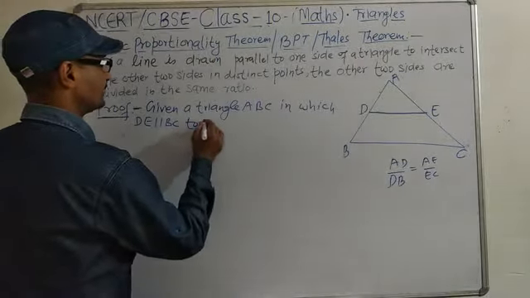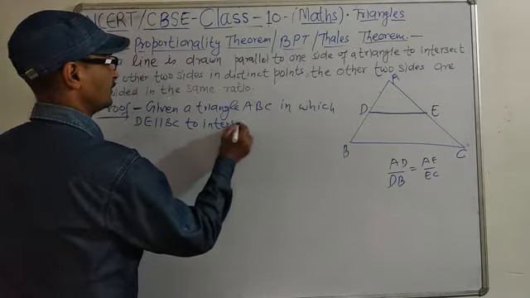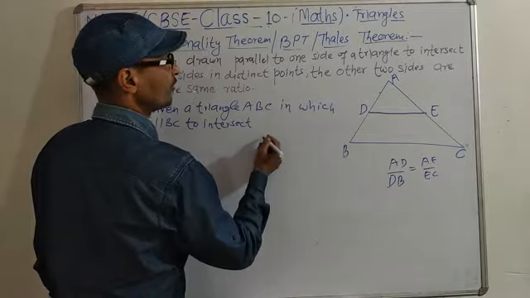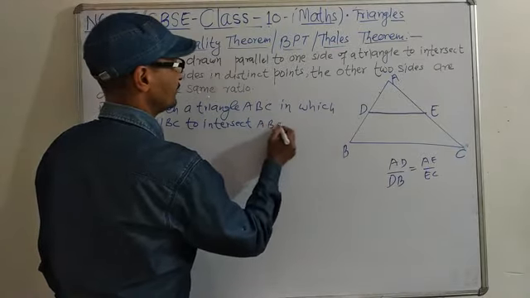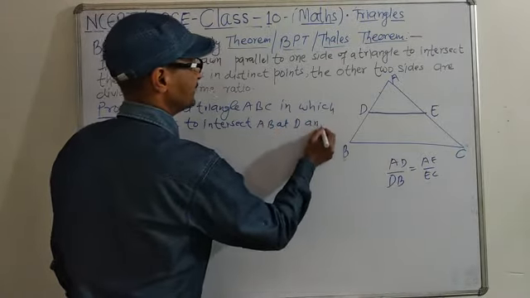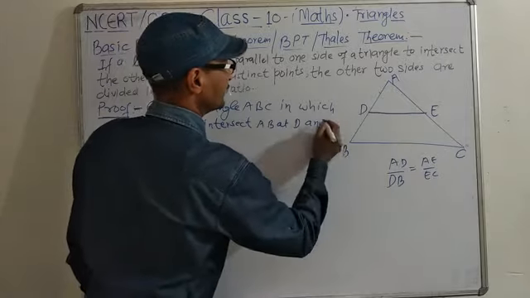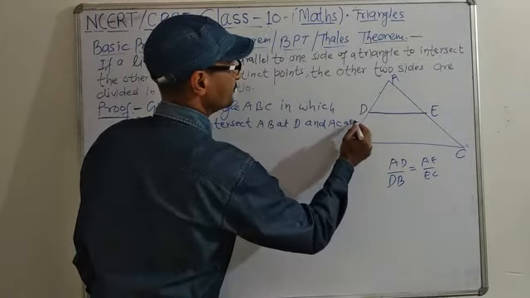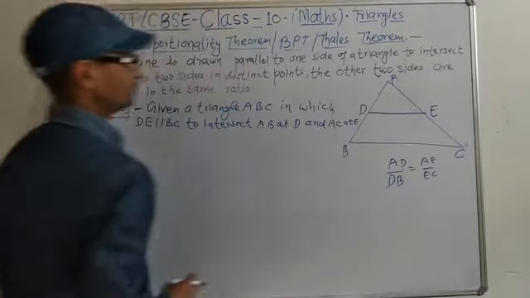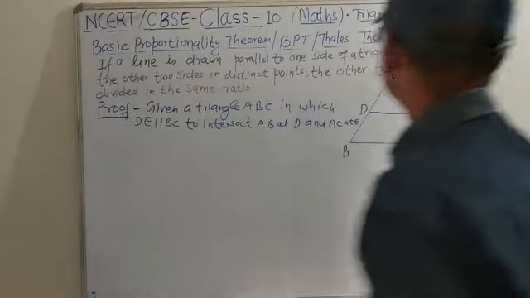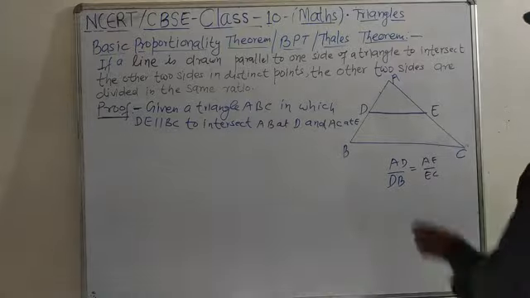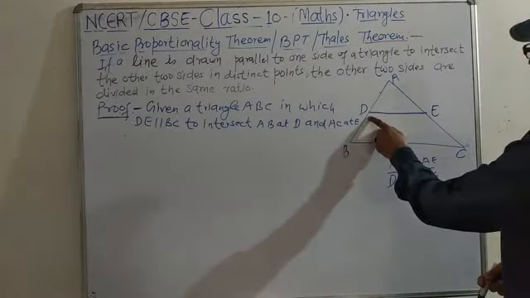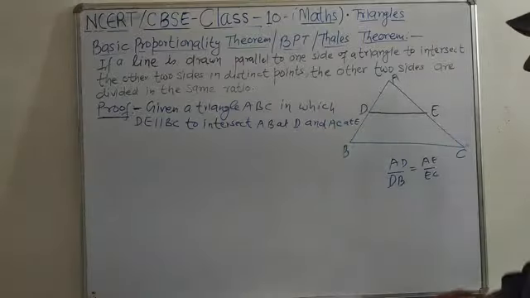To intersect, we write a short, intersect AB at D and this AC at E. DE जब BC के पैरेलल ड्रॉ किया तो AB में D कट रहा है और ये जो है AC में इंटरसेक्ट कर रहा है.